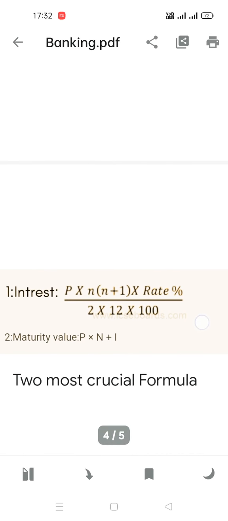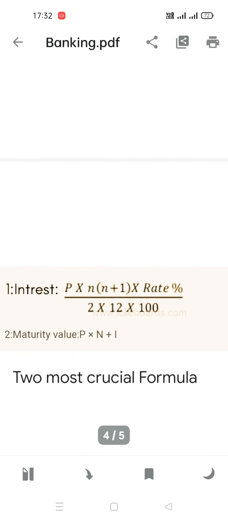Let's move on to the two most crucial formulas. Without these formulas, you are unable to solve a single sum regarding banking. So make sure you learn these two formulas. These are very important. Don't take them lightly, you have to learn them.